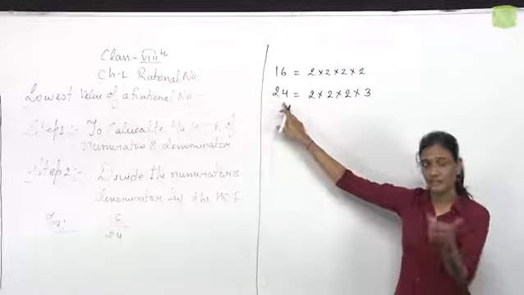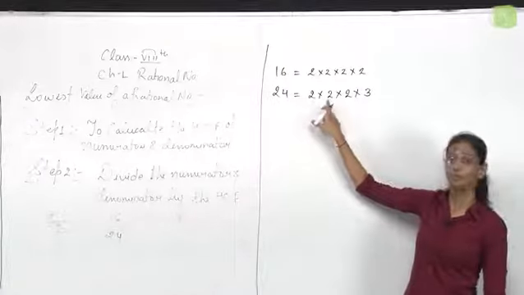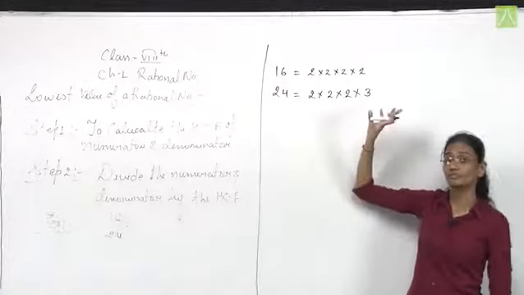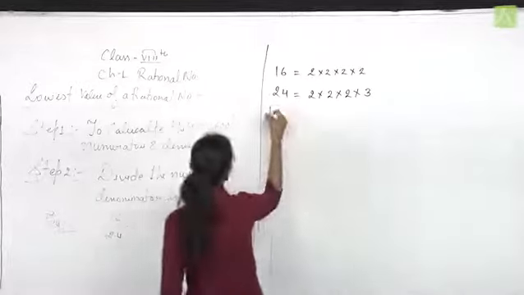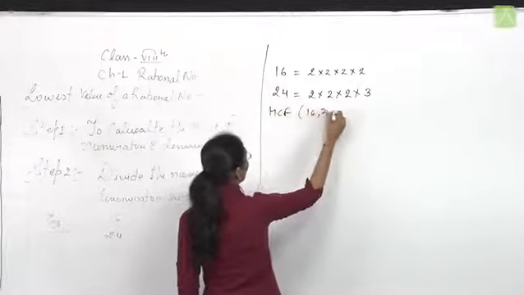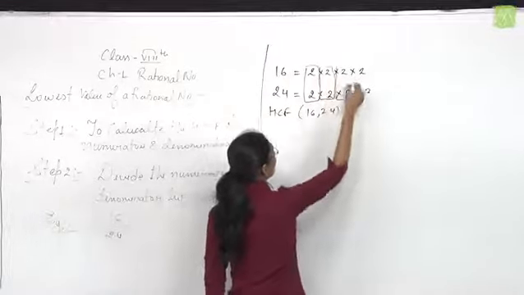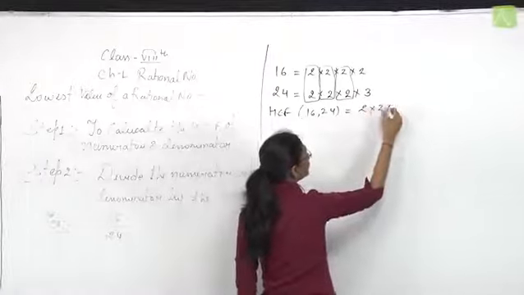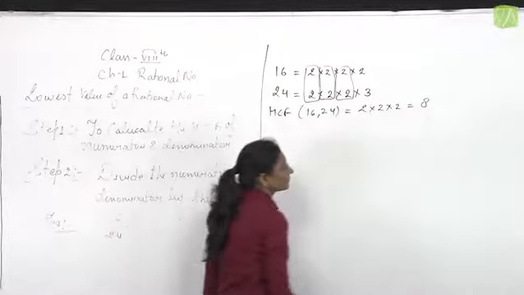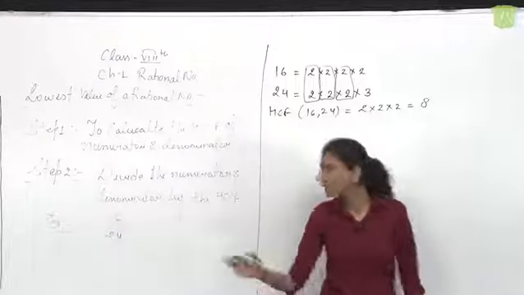24 can be factorized as 2 multiplied by 2 multiplied by 2 multiplied by 3: 2 twos are 4, 2 fours are 8, 3 eights are 24. Therefore, the highest common factor HCF of 16 and 24 is 2 multiplied by 2 multiplied by 2, that is 8. Since the HCF of 16 and 24 is 8, we have done the first step.